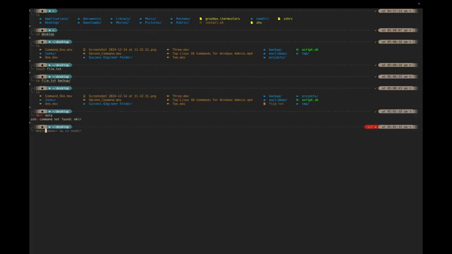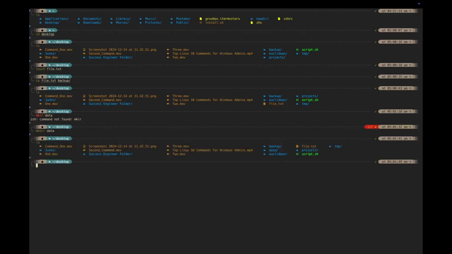So you use the following command to create the data directory. Okay, so now after creating the directory, let's list what we have again. So now you can see we have the data directory here. Okay, the next thing to do is to copy. Yes, let's copy recursively. Okay, data to backup.